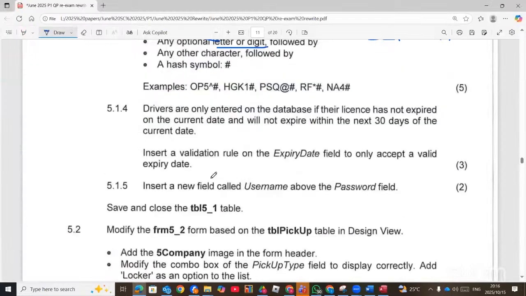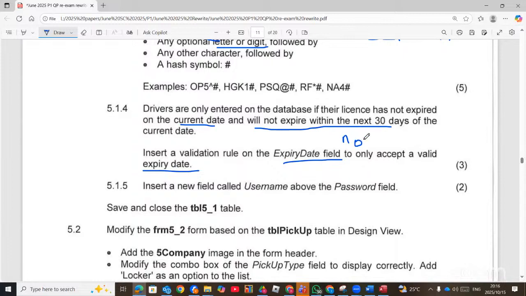Now, drivers are only entered on the database if the license has not expired on the current date and will not expire within the next 30 days. I like this one. Insert a validation rule on the expiry date to only accept the valid expiry date. Now remember, for the current date, we use now.